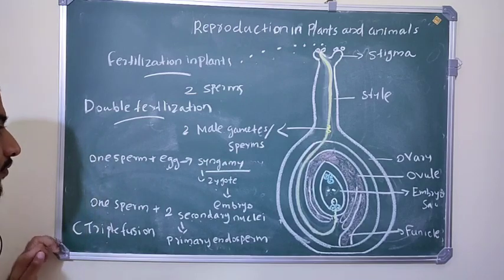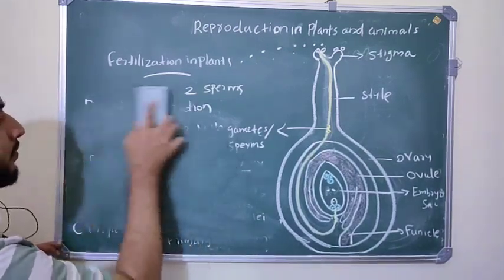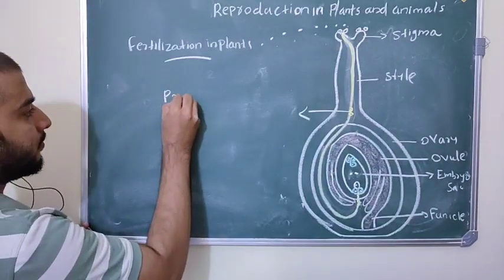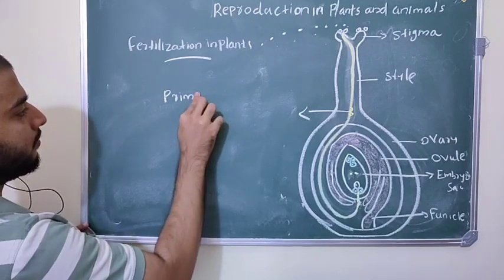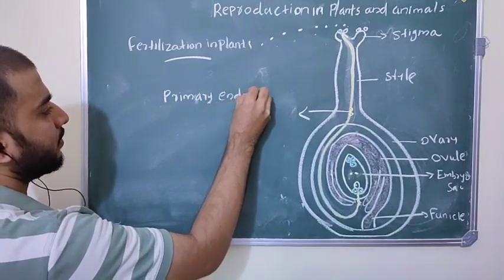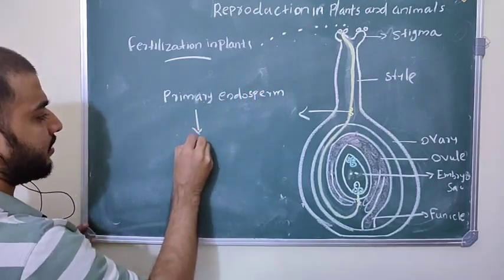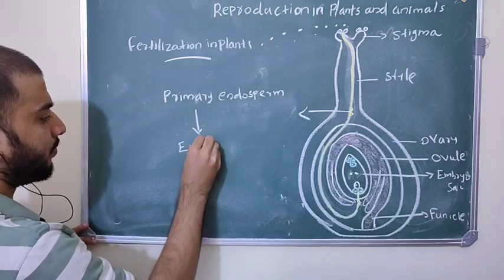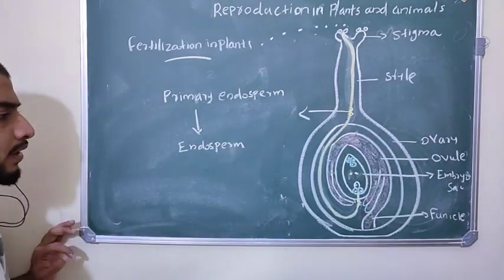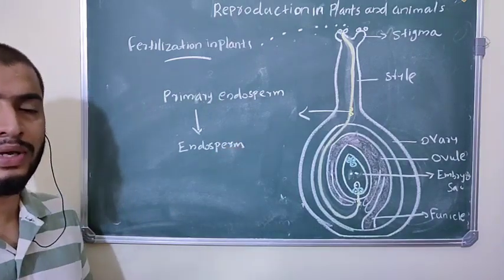Then the primary endosperm nucleus divides and forms the endosperm. The endosperm acts as food material for the developing embryo.